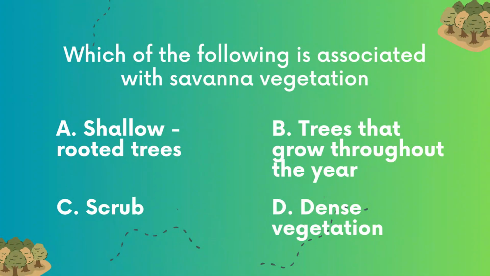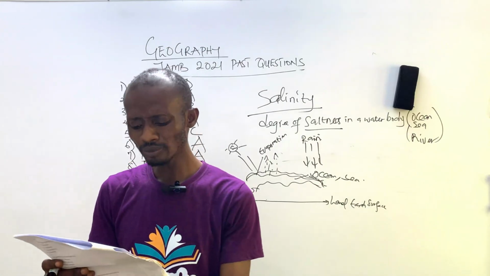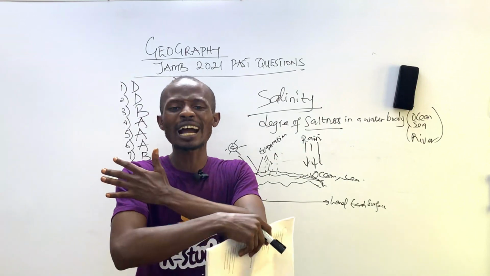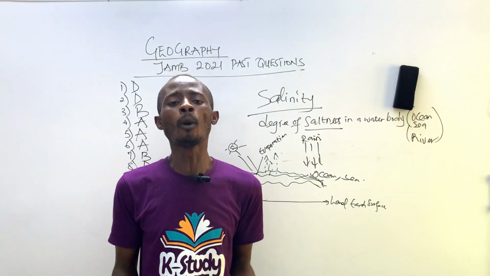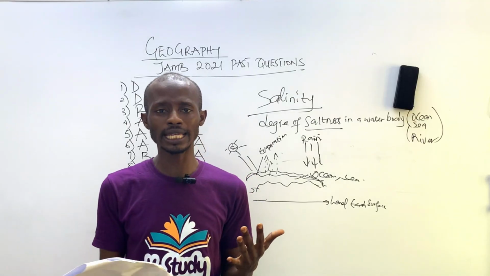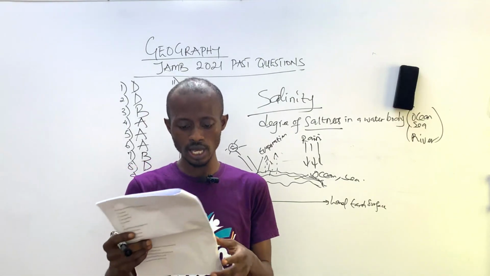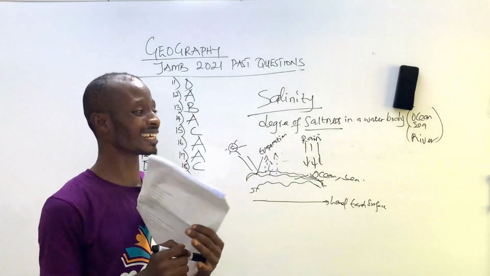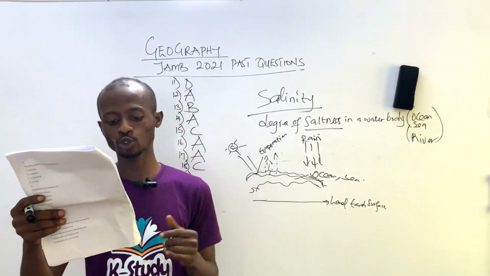18. Which of the following is associated with savanna vegetation? A, shallow rooted trees. B, trees that grow throughout the year. C, shrub. D, dense vegetation. Question 18 is very simple. Another name for savanna vegetation is just shrub. In fact, shrubs are covered in the savanna vegetation. The trees that are dominant in the savanna vegetation are all shrubs. Okay, so our answer here is C, shrub. Don't forget that.